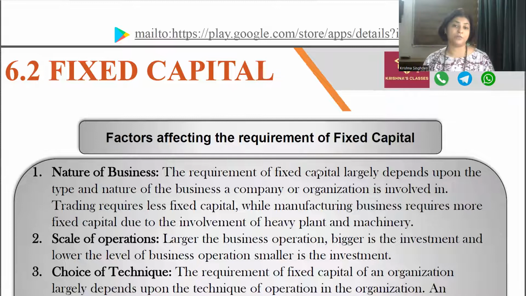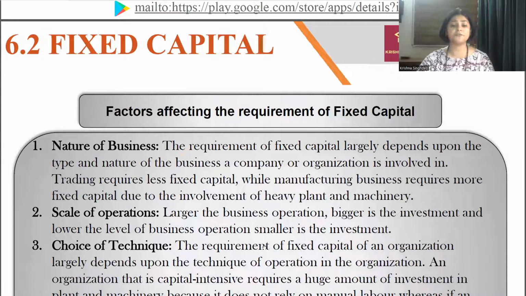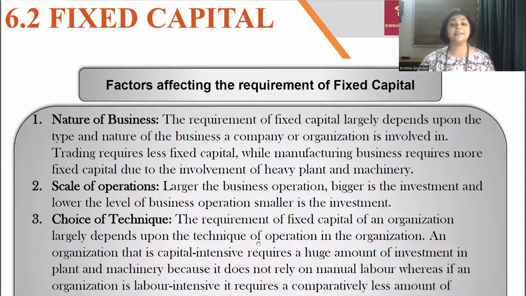Next is scale of operation. Directly you can relate that with a larger or bigger scale of operation, a bigger investment in the fixed capital is required. With a smaller scale of operation, a smaller investment in the fixed capital is required. Okay. Choice of technique. What kind of technique is chosen by the organization will also decide what kind of fixed capital investment is required. So the requirement of fixed capital of an organization largely depends on the technique of operation in the organization.